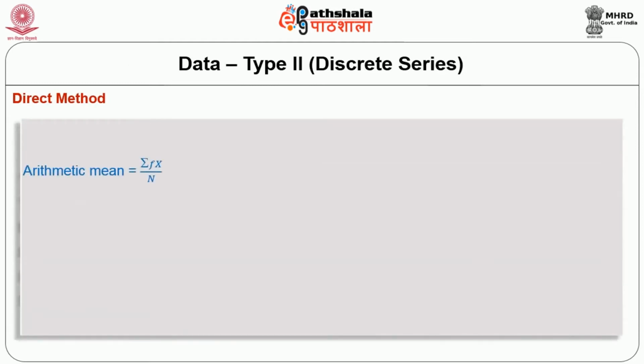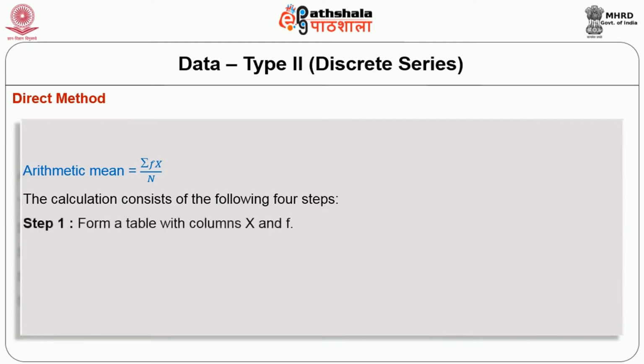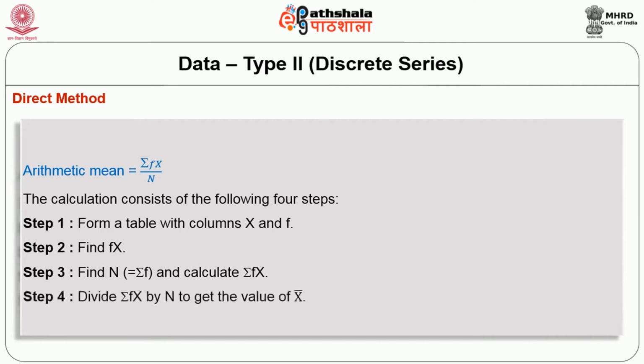Data type 2, discrete series. If the actual values with corresponding frequencies are given, the method of calculation of arithmetic mean is as under. Direct method: arithmetic mean is equal to sigma fx by n. The calculation consists of the following 4 steps. Step 1, form a table with column x and f values. Step 2, find sigma fx. Then step 3, find n, that is equal to sigma f, and calculate sigma fx. Step 4, divide sigma fx by n to get the value of x bar.